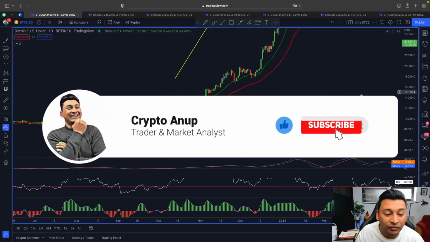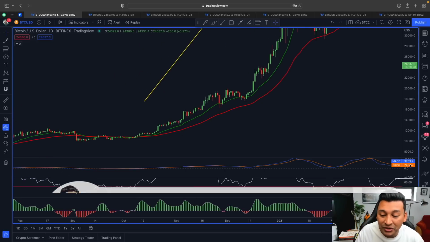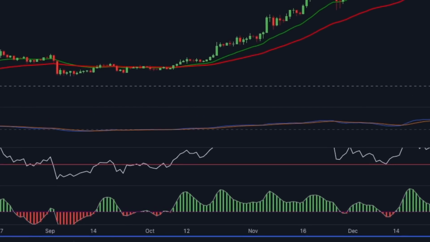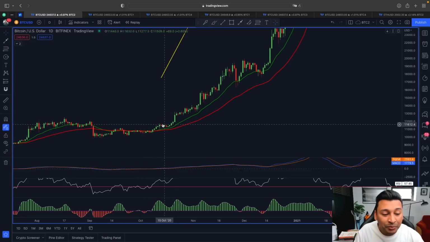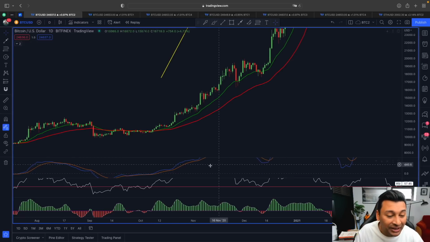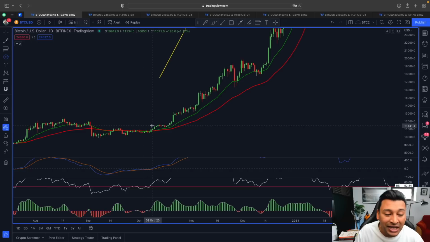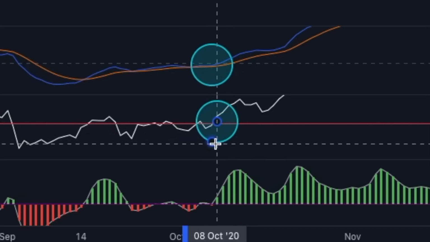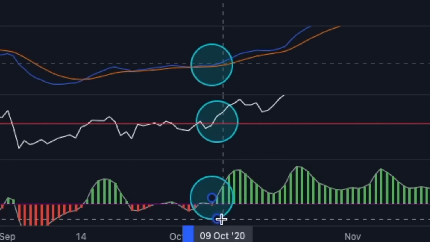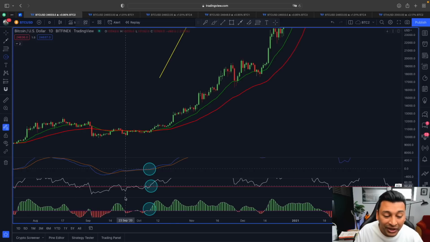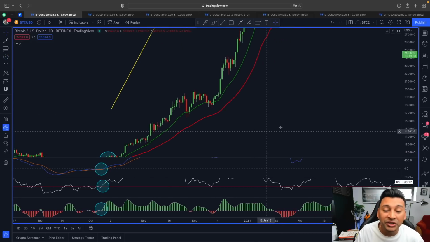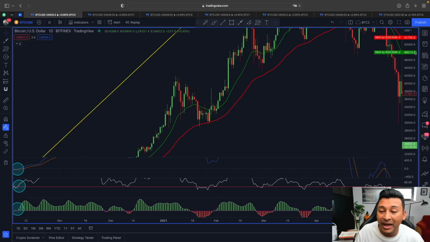We have always got a confirmation from these indicators. I mean, the confirmation from RSI, confirmation from MACD, moving averages, and also the T3CCI indicator. Before we had this bullish crossover, if we look at the indicators here to the downside, before the 20 exponential moving average crossed over the 50 exponential moving average, we had this bullish MACD cross. At the same time, we had the RSI line above the 50 level, the T3CCI indicator in positive territory, and after we got confirmation from these three different indicators here to the downside, we also got the final confirmation from these moving averages where the 20 exponential started crossing above the 50 exponential moving average, and that led to some very massive movement in price action of Bitcoin.